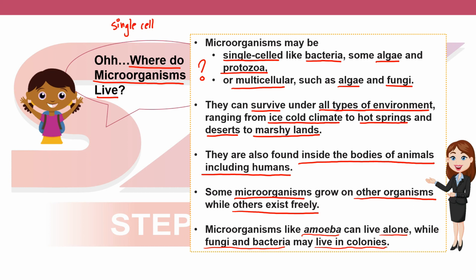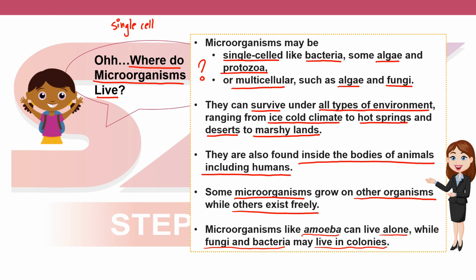So we read about where microorganisms live, and it has many answers as they can survive under all types of environment. They are single-celled as well as multicellular. In single-celled, we have the example of bacteria as well as some algae and protozoa, while in multicellular, we have the examples of algae and fungi.